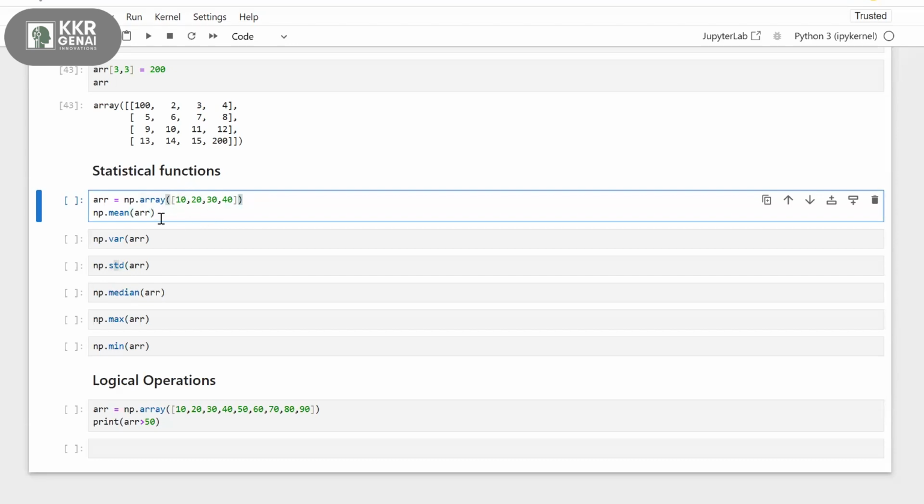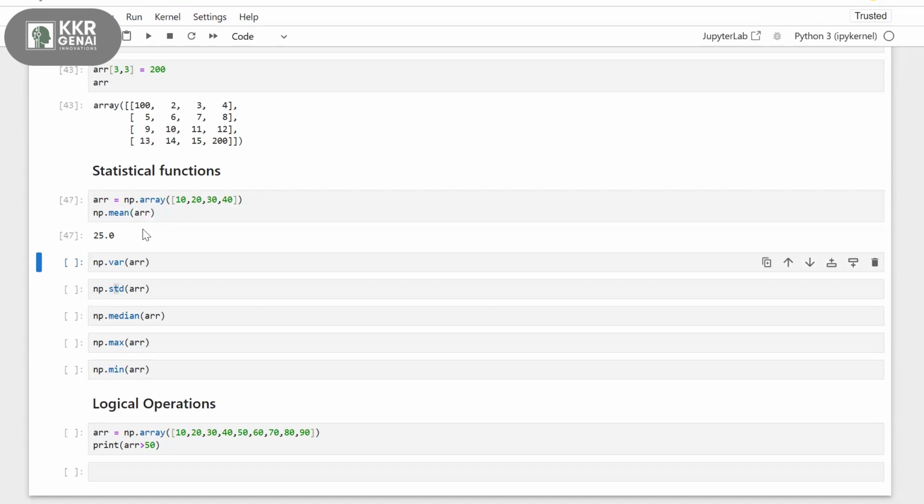My first statistical function is mean. Mean, we know, is the average. So for average, just simply use np.mean of this array. To calculate the average, it takes all the numbers 10, 20, 30, 40 and divides by how many numbers there are. The addition is 100, and 100 divided by 4 is 25. So this is our mean, the average.